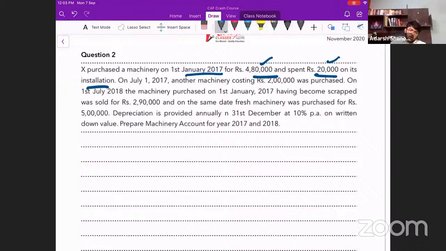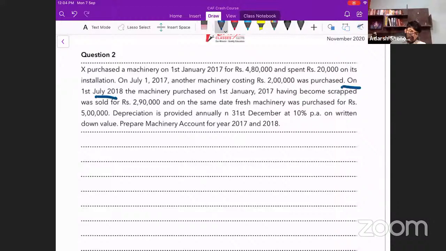Wonderful. On July 1st, 2017, another machinery costing 2 lakh was purchased. Now see, one machinery account will have two assets. Now this is where that working note comes into the picture. If you sell one of the assets, you have to calculate individually what is the WDV of that asset, the book value of that asset on the date of sale. So that is why that working note is important.